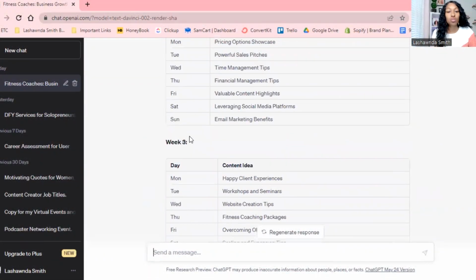But I want to keep this short. I wanted to show you just some powerful tools that you can use with ChatGPT. I'm going to do a few more videos on ChatGPT because, like I said, it's BAE. I was so excited about this, but I hope that this was helpful for you.